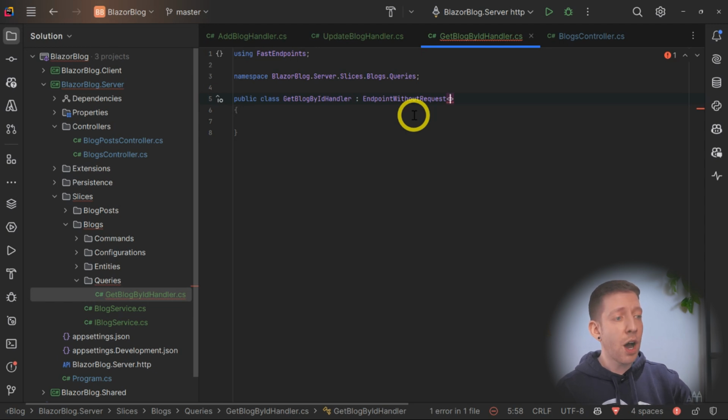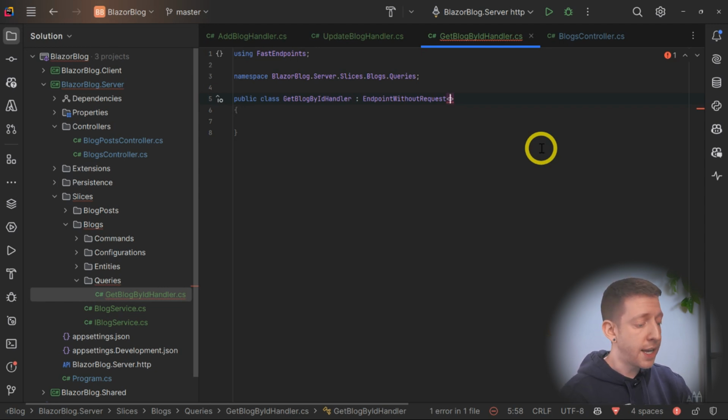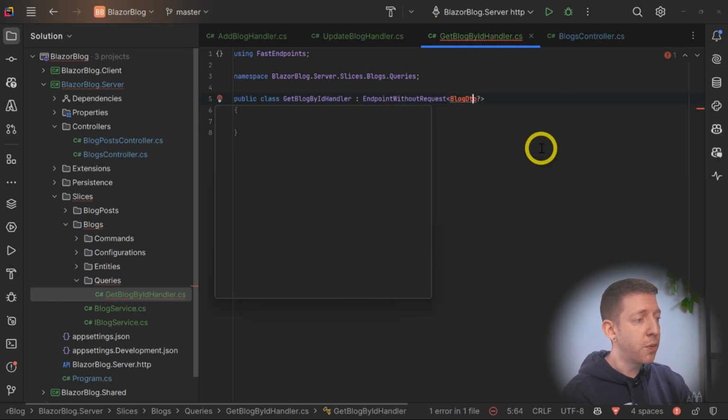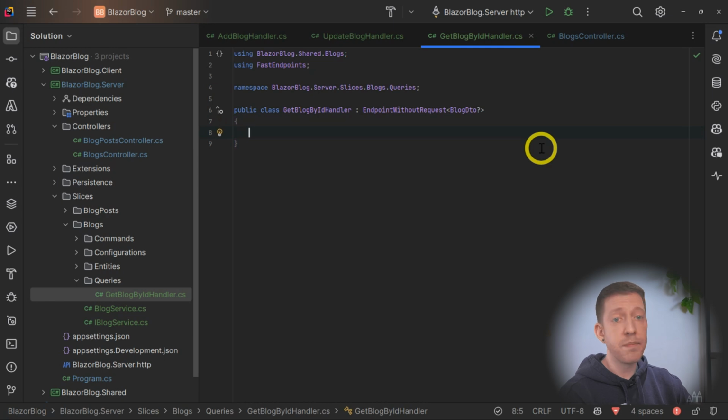This time we are only asking for a blog by its ID, and the ID for the blog that we want is in the root of the endpoint. So there is no actual body of the request. So we say endpoint without request. And then in here, we actually specify what the return type will be. Well, if we're getting a blog by ID, we know that's going to be the blog DTO, and we're going to make that nullable because the blog that you're asking for may not exist.